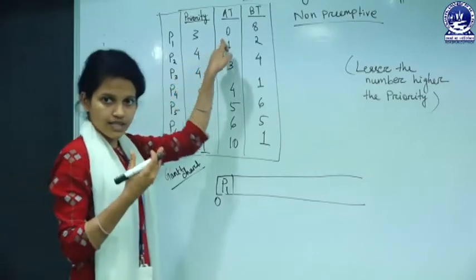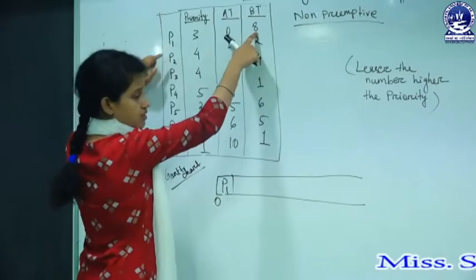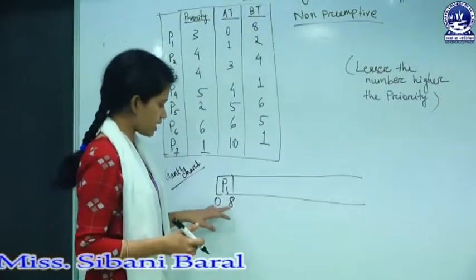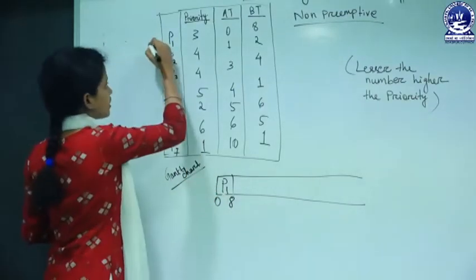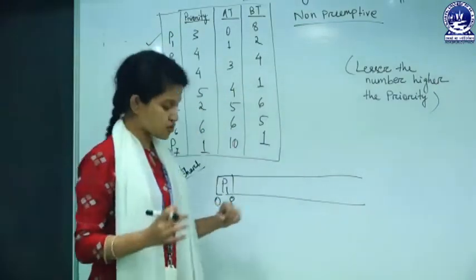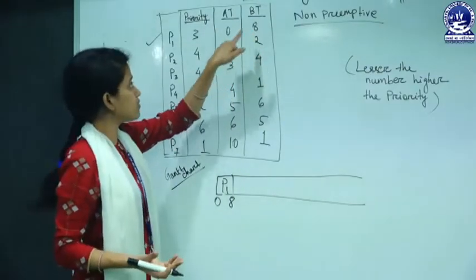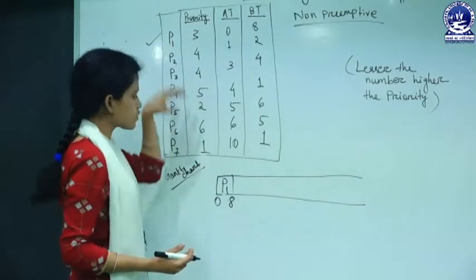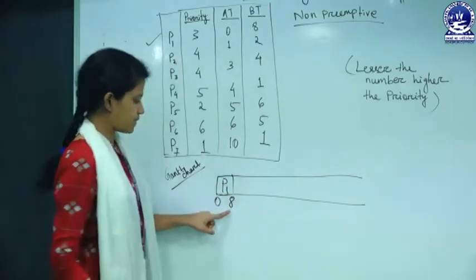So how much time will it execute in the running state? Check out the burst time. The burst time is 8. P1 will execute in running state, and after 8 milliseconds it will be terminated. So now P1 is done, because this version is non-preemptive. We cannot forcefully remove P1 till its termination, and the burst time of that P1 is 8 milliseconds. So till 8 milliseconds we cannot schedule any process during its execution. Okay, now P1 is done at 8 milliseconds.